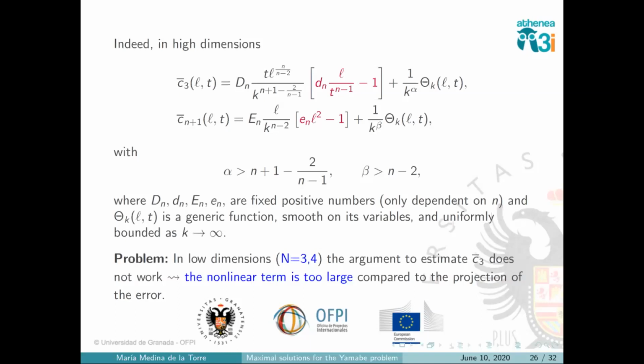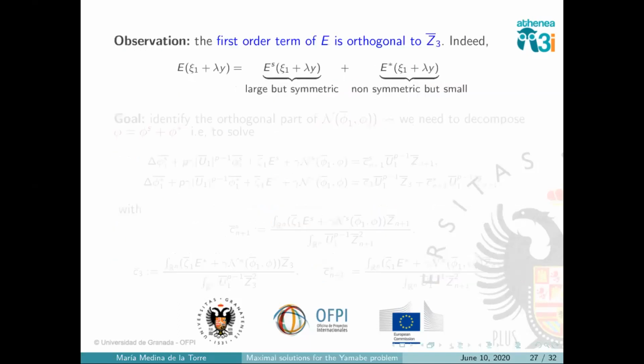But when one computes the projection, what happens is that we can think of the error as two different parts, and the largest part is symmetric. This means that when we compute the projection, we don't see this term. So the main order term of the error does not appear in the projection, and it appears the second order term, which is smaller.